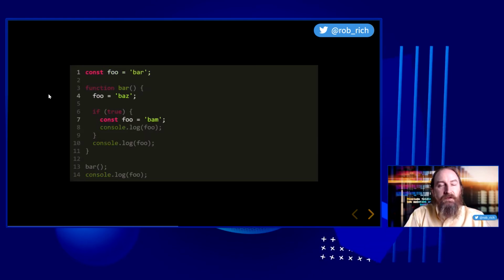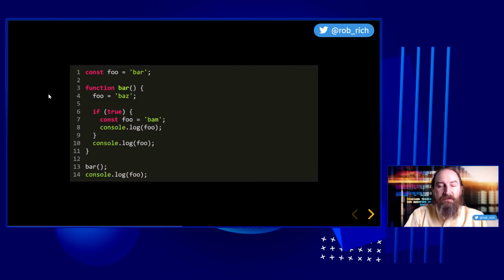Now let's flip from let to const. Const, like let, is curly brace scoped, and it also doesn't have a value that can be changed. What happens in this case? Let's think like the compiler and figure it out. Our first step is to allocate variables. So we'll find our outer foo and our inner foo.